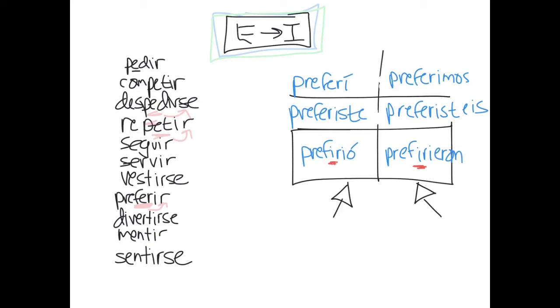So you need to know what these verbs mean, and you need to be able to recognize that they have an E to I change in the preterite tense specifically. Know the list, recognize that they have a change, know what they mean in English.